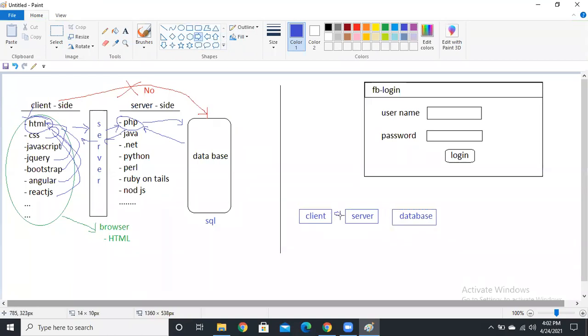Guys, understood now? If you have any queries, you can ask me, guys. So the request goes from the client to the server to the database. Again, the response goes from the database to the server and the server to the client.